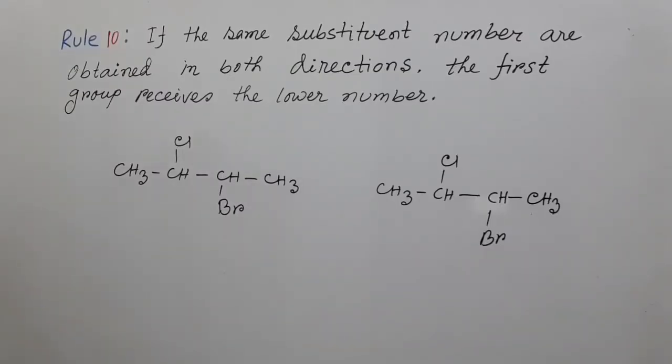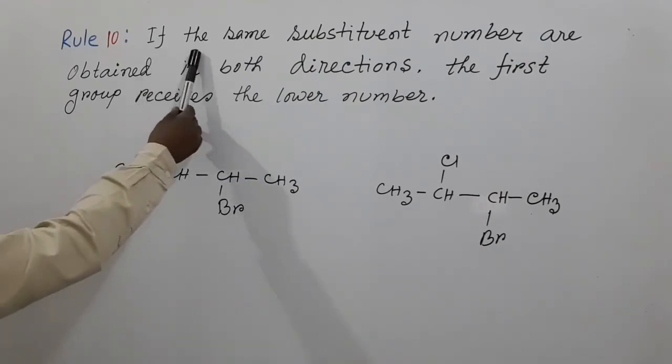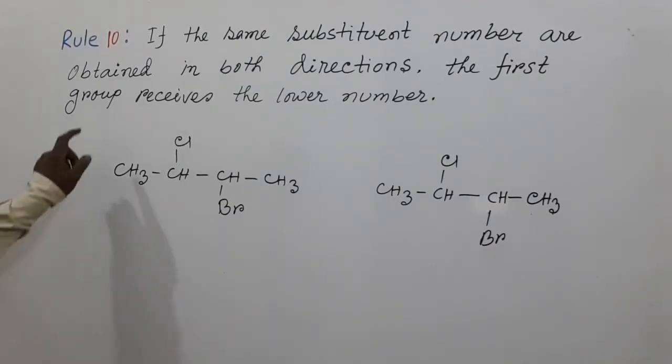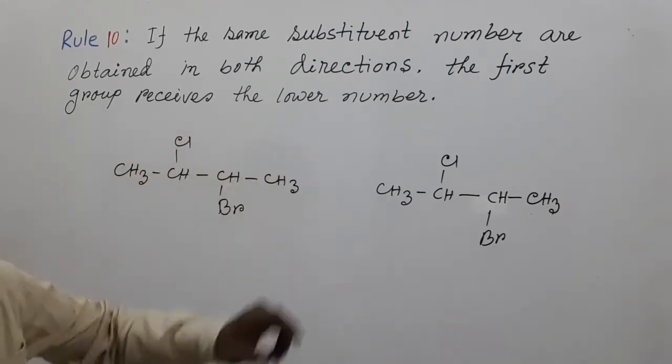Our next rule is, if the same substituent numbers are obtained in both directions, the first group receives the lower number.